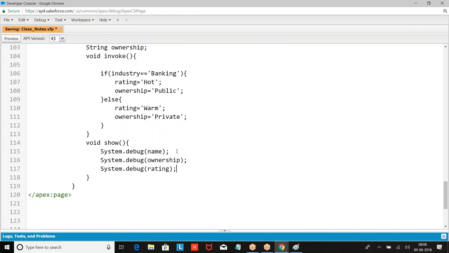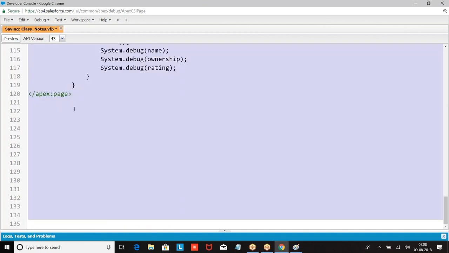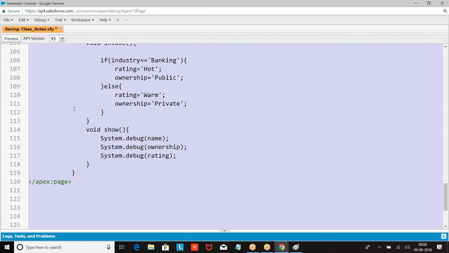Like this we have defined. I hope you are good with this. Everyone is good with this? So we have defined a class with data members and methods. Now, if you want to know the complete syntax of this class, we are also interested.